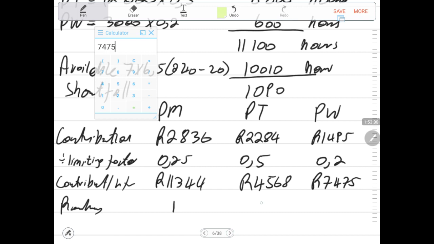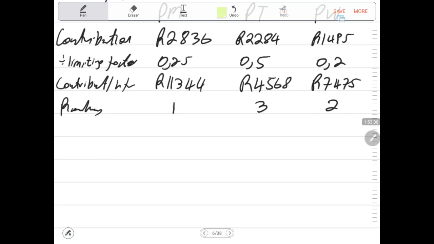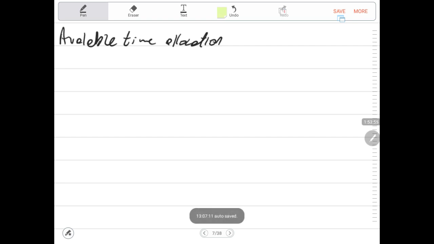Then after we do the ranking, 11,000 will be ranked number 1. This will be number 3. This will be number 2. Then after we allocate this limited resource. Then we are allocating the available time. Remember, available time allocation. We are allocating the time that is available.